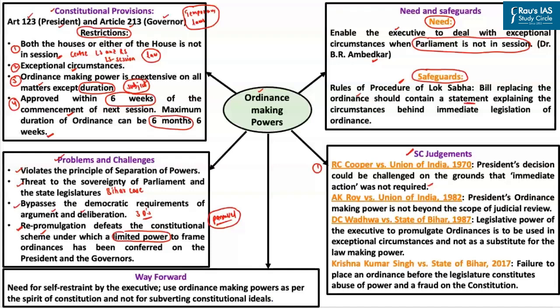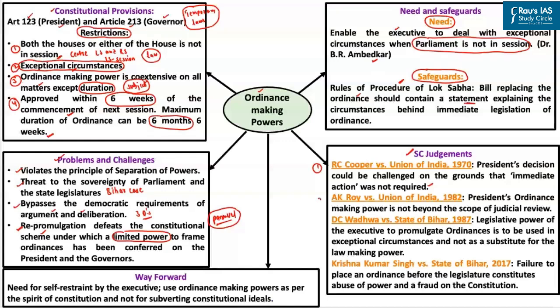So if the president or the governor is of the opinion that there are certain exceptional circumstances that warrant the issuance of ordinances, this decision could be challenged on the grounds that such immediate action was not required.